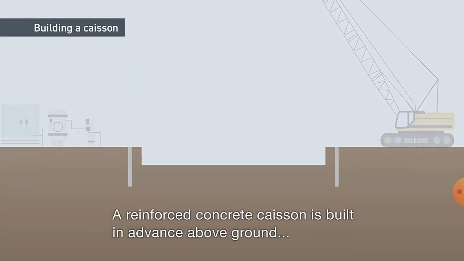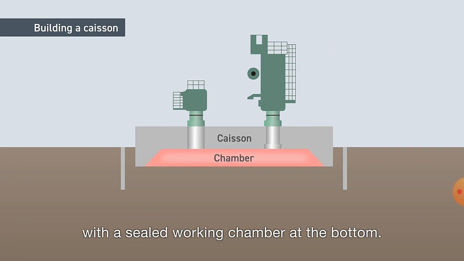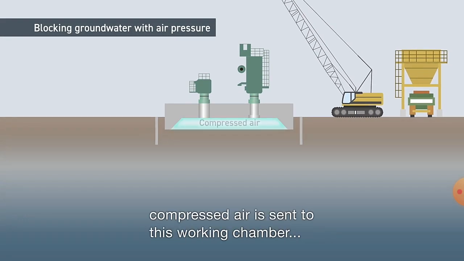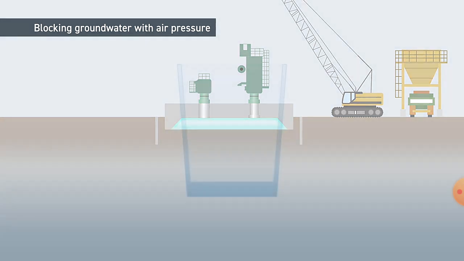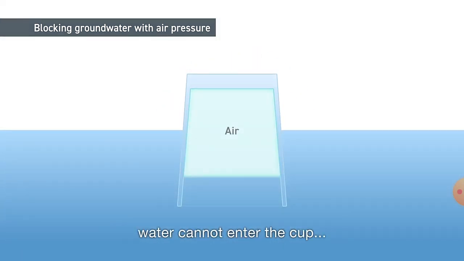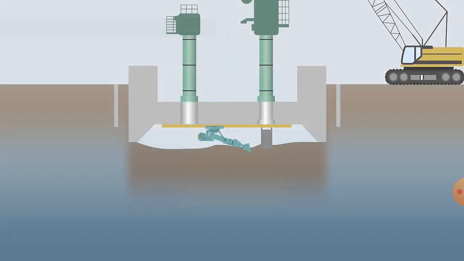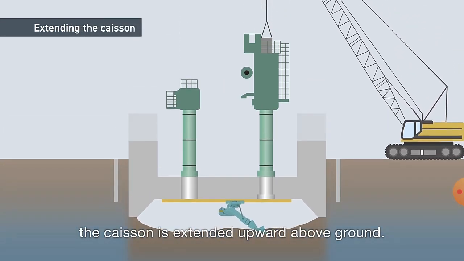So here, first we excavate some of the area, and then the working chamber is fixed. After the working chamber is fixed, a cutting edge is required at the bottom, and due to compressed air we remove the inside water and also some of the material. So this pneumatic caisson works on a methodology like when we put one cup or one glass in water.